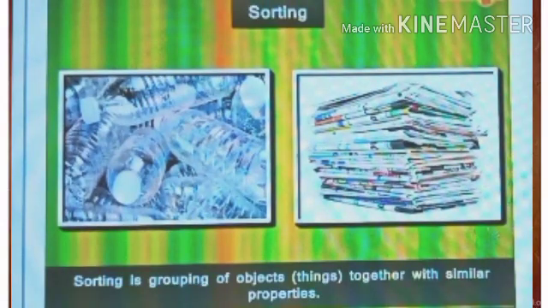Children, have you seen a scrap collector who collects old newspapers and other junk from our homes? He always groups the similar things together. This is what we call sorting. Sorting is grouping of objects together with similar properties.